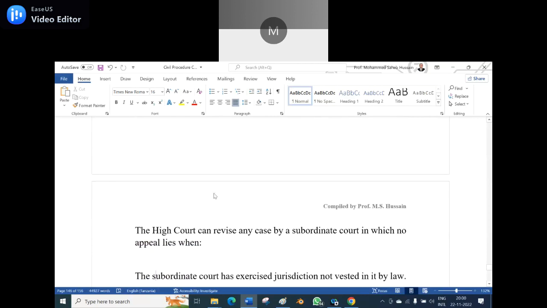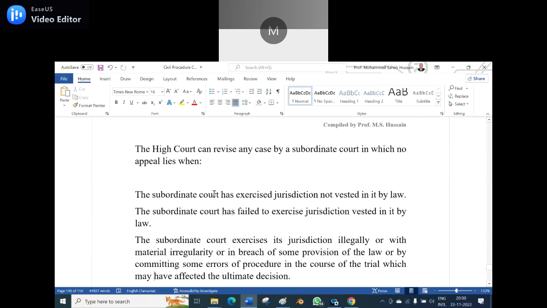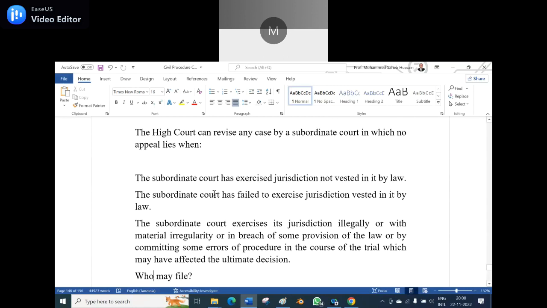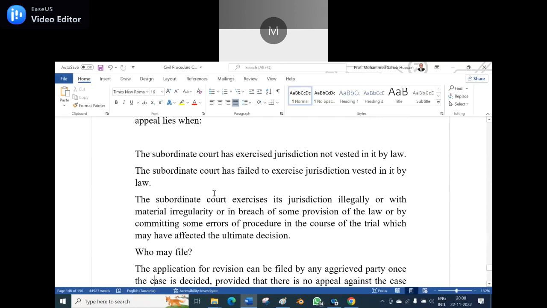The High Court can revise any case decided by a subordinate court in which no appeal lies when the subordinate court has exercised a jurisdiction not vested in it by law, or has failed to exercise the jurisdiction vested in it by law, or exercised jurisdiction illegally or with material irregularity or in breach of some provisions of the law, or committed some errors of procedure in the course of the trial which may have affected the ultimate decision. So those are the grounds.